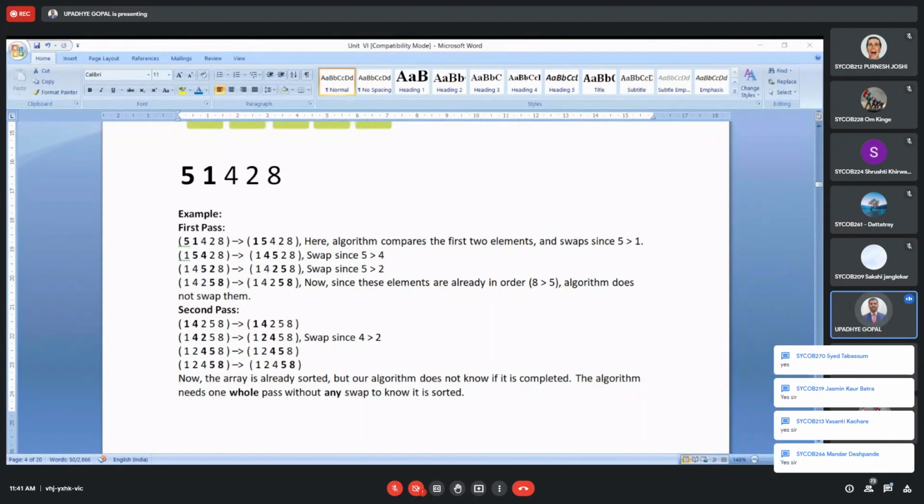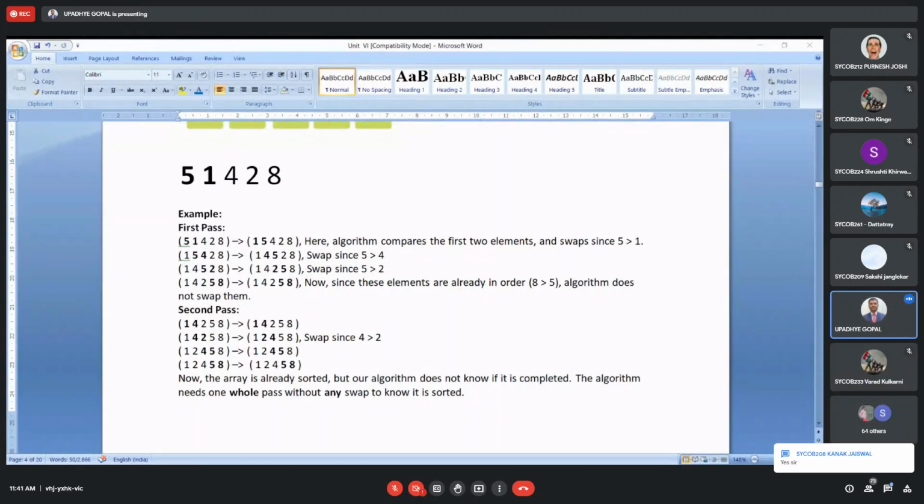Here only two things you need to consider. First, select two elements at a time and just move the pointer to the next element. Like this, we go on and do the two functions. The first function is compare and the second function is swap.